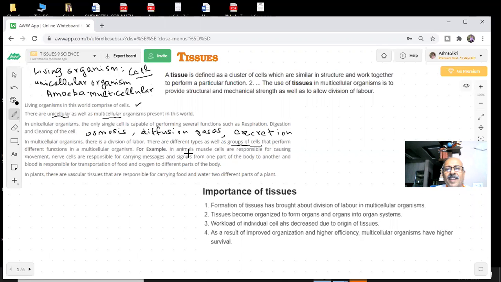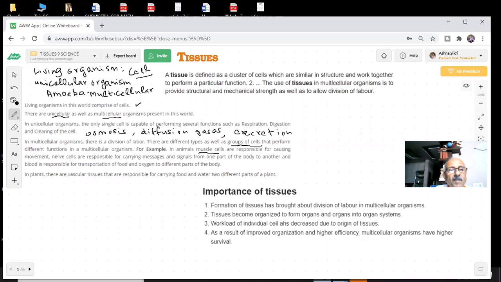For example, in animals, your muscle cells are responsible for causing movement. Muscle is not a single cell. There is a group of cells, your muscles, and the movement which we have, how you are moving, is being performed by the muscle cells.